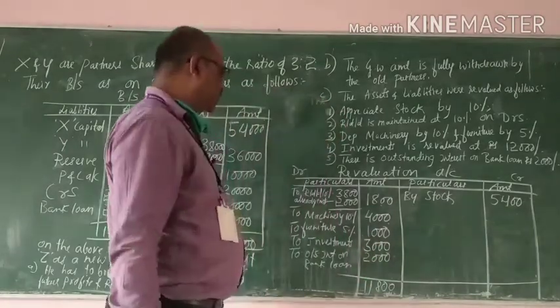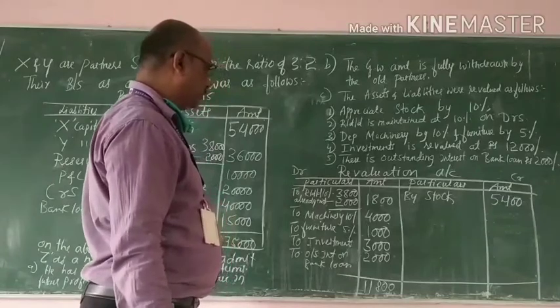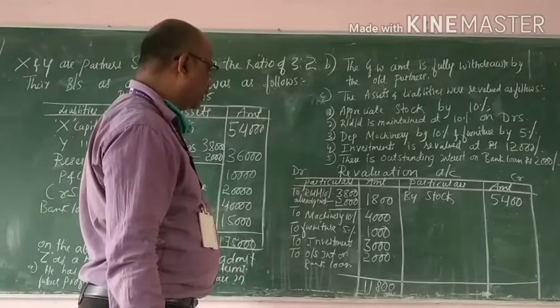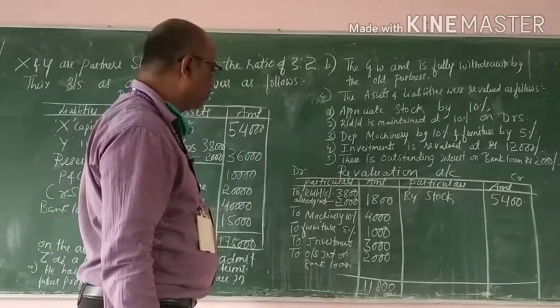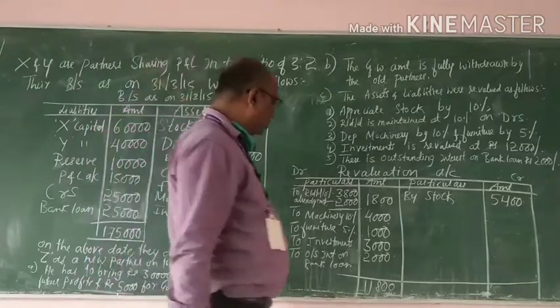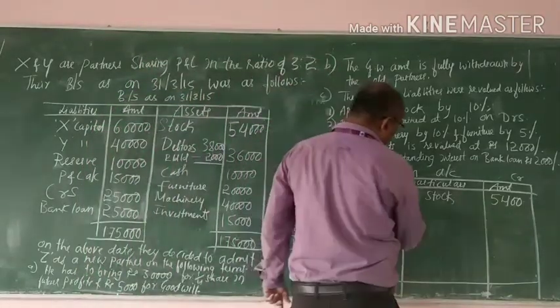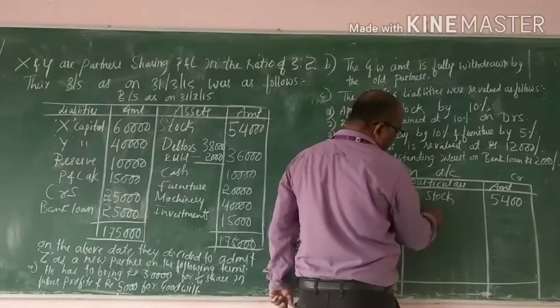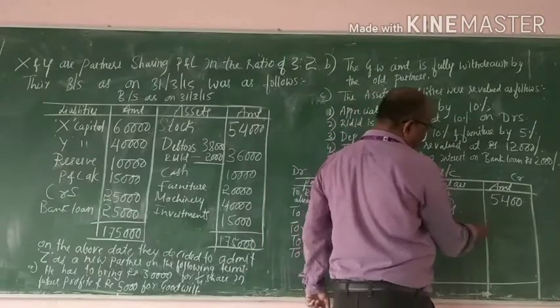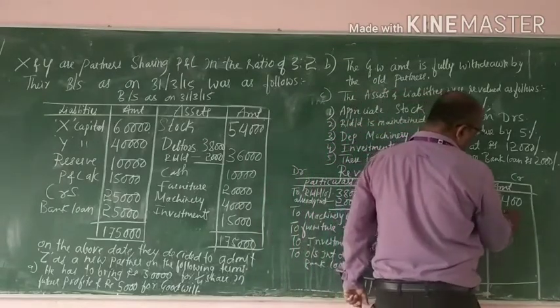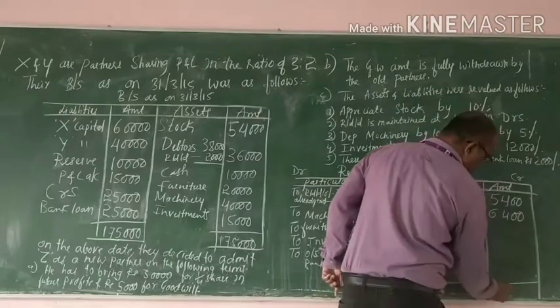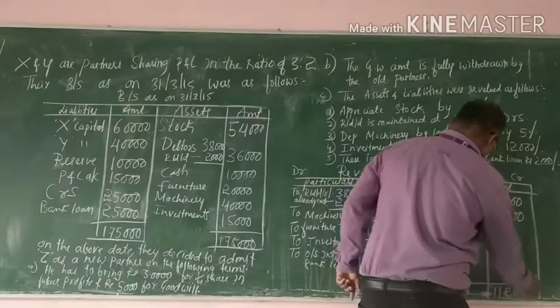Debit side is 11,800 and credit side is 5,400. So there is a loss of 6,400. Both side total is 11,800.